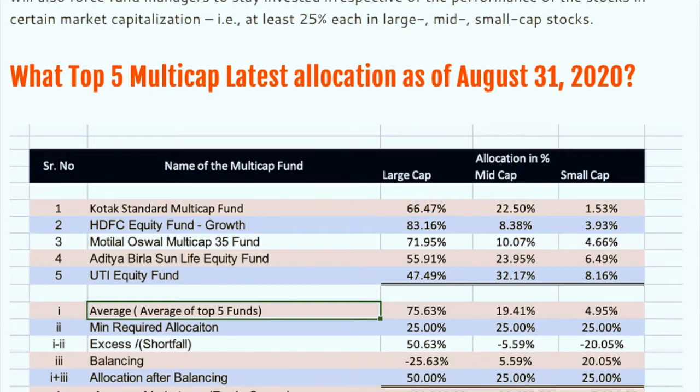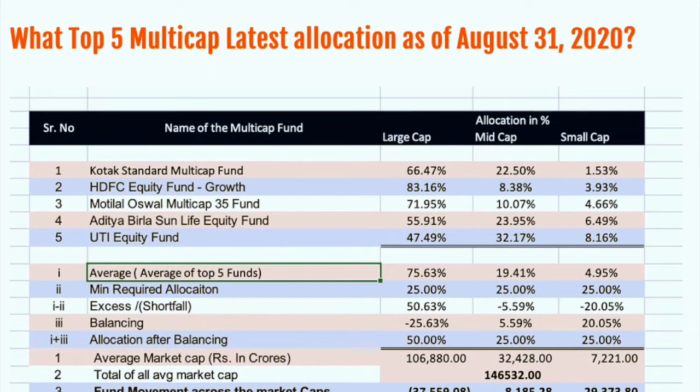If we go with the same number, approximately we are talking about 37,559 crores selling in large cap, and this money will be flushed out from large cap and pushed into mid cap, 8,000 crore, and 29,370 crore in small cap.